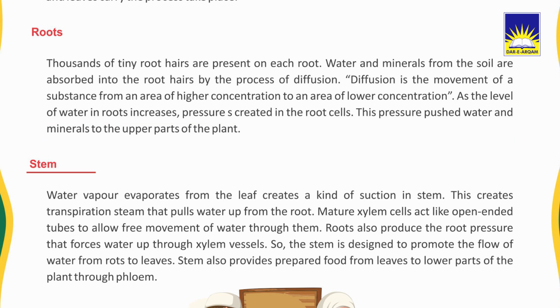Second is stem. Water evaporates from the leaf and creates a kind of suction in the stem. This creates a transpiration stream that pulls water up from the root. Mature xylem acts like open-ended tubes to allow free movement of water through them. Roots also produce a root pressure that forces water up through xylem vessels. So the stem is designed to promote the flow of water from roots to leaves. The stem also carries prepared food from leaves to the lower parts of the plant through phloem.